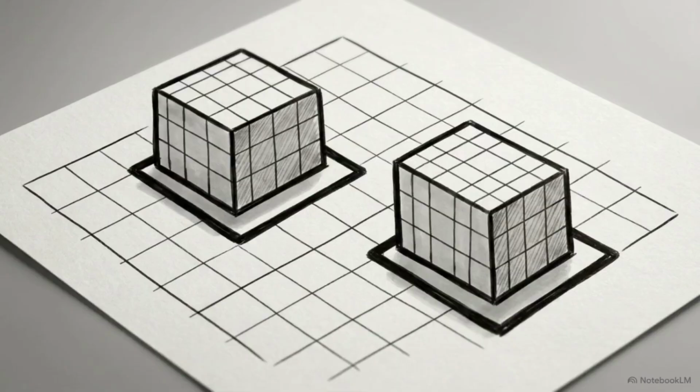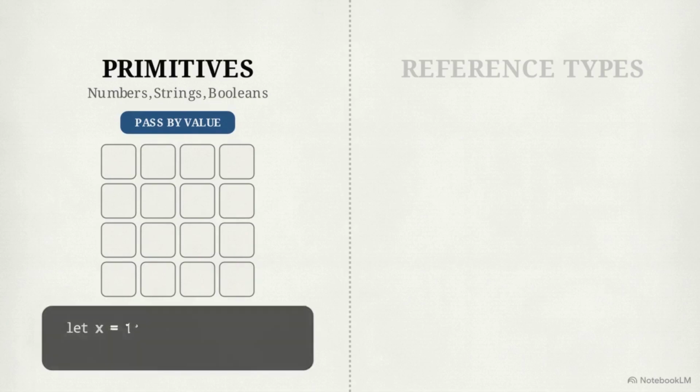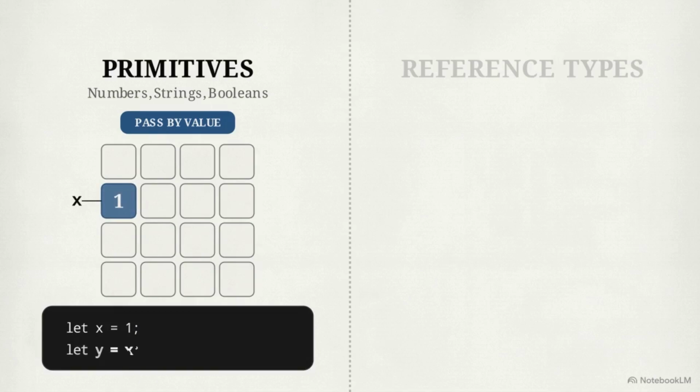Understanding how the engine converts data naturally leads to how it physically stores that data in memory. Look at this split-screen memory map. On the left, we have primitive data types, like numbers, strings, and booleans. They are passed strictly by value. When you declare x equals 1 and then y equals x, the engine allocates 2 completely separate independent blocks.